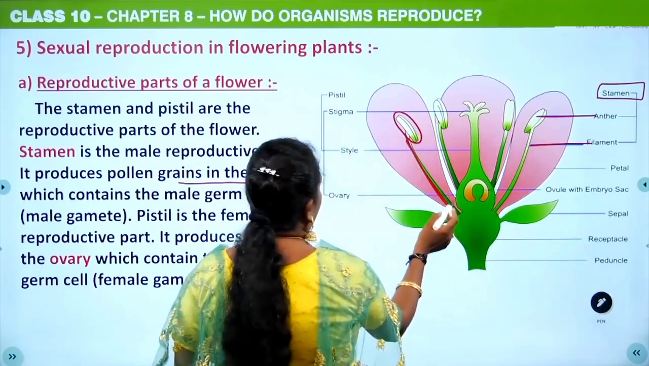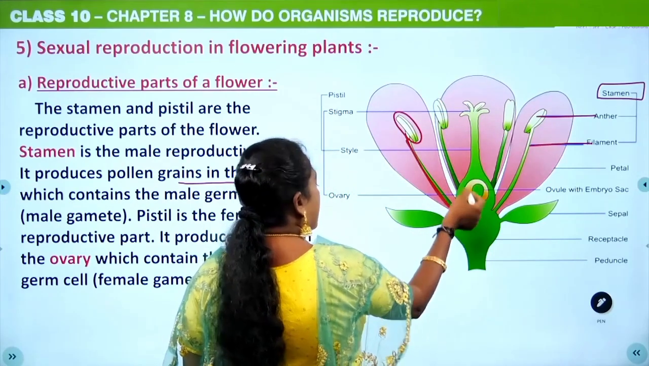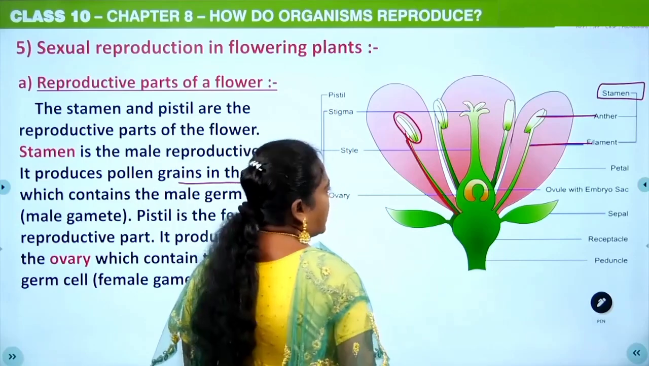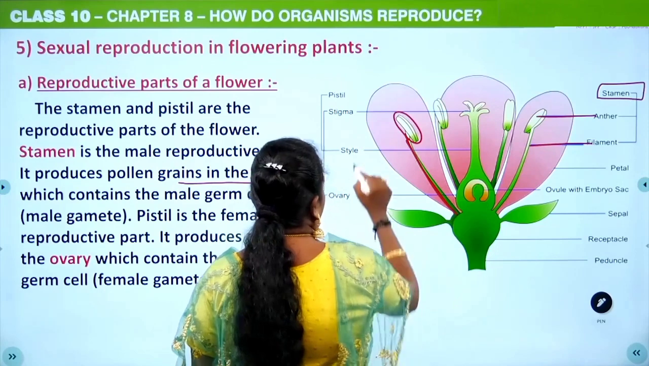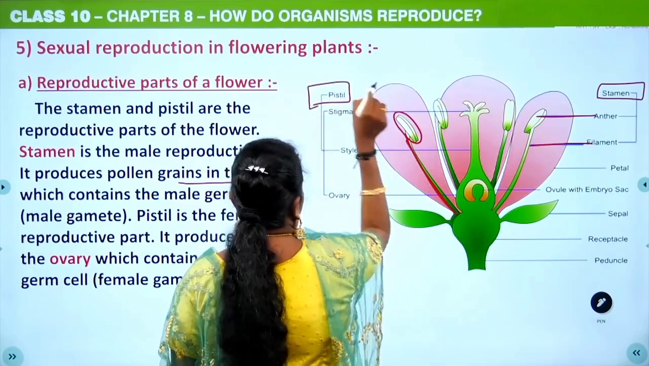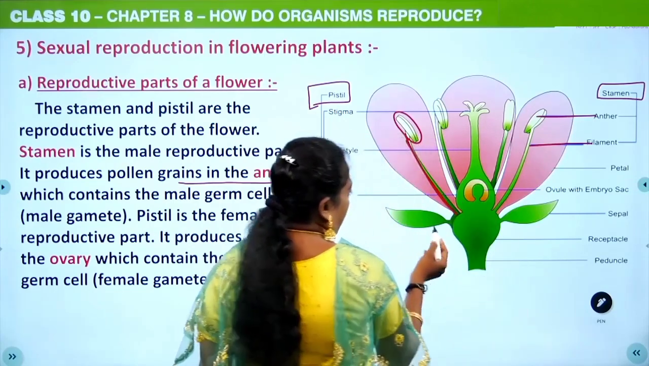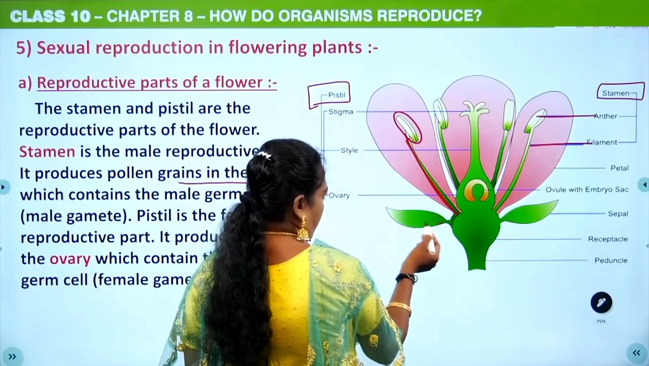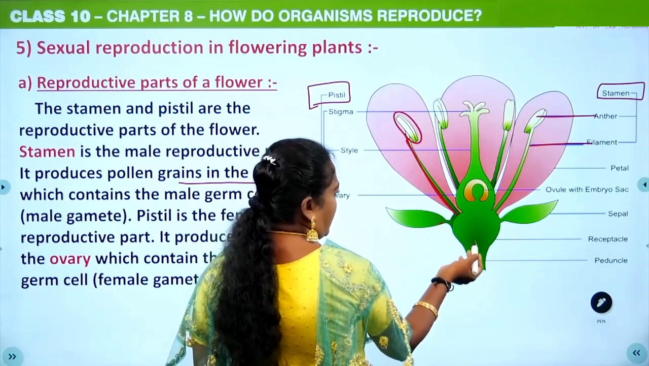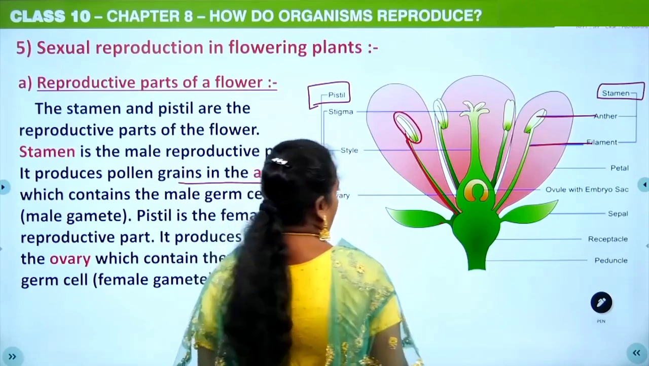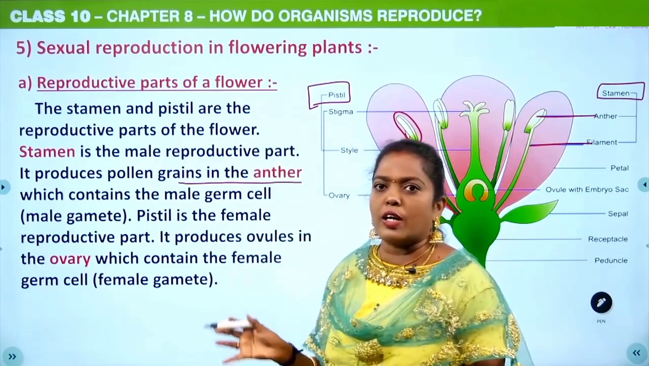Then the female part, I have told you, this part is stigma, this is style, and this is ovary. Inside the ovary, ovule is present with embryo sac. And these three things together are known as pistil. This is stamen and this is pistil, and this is the vegetative part, like sepal, which is just going to protect, and this is receptacle or thalamus. That is about the structure of a flower.